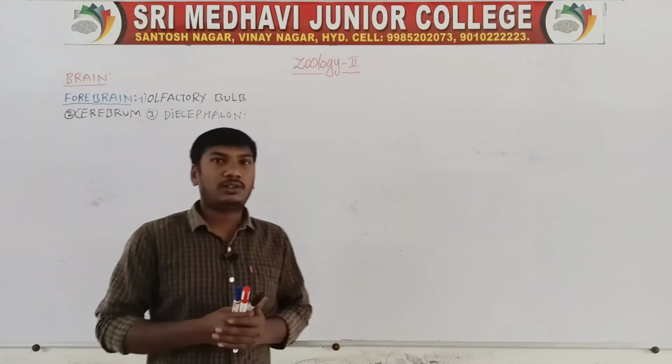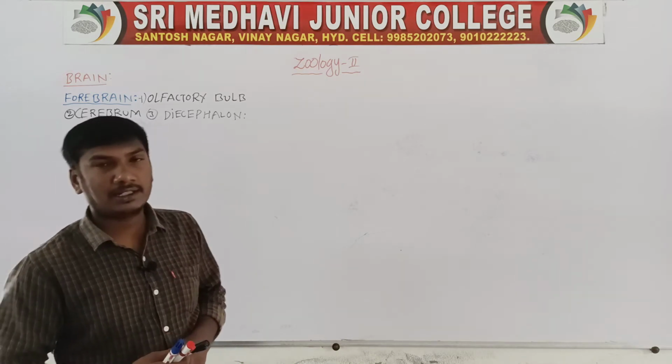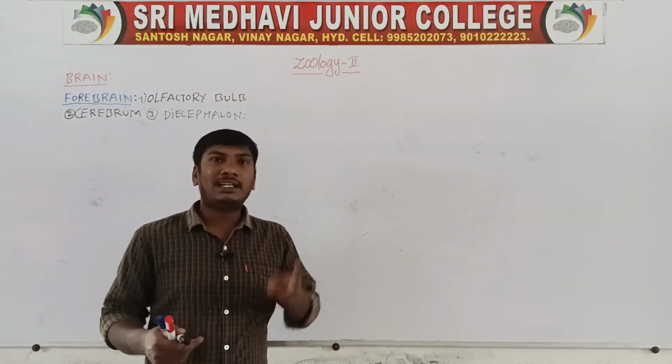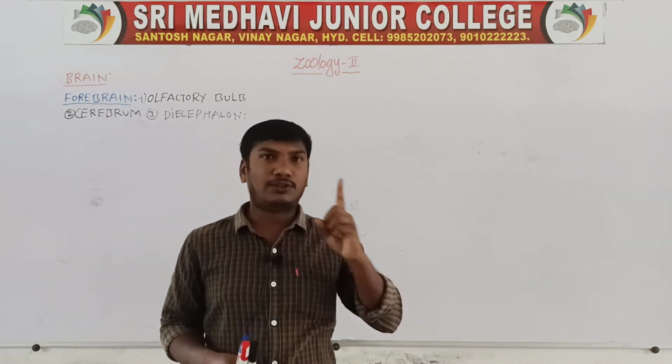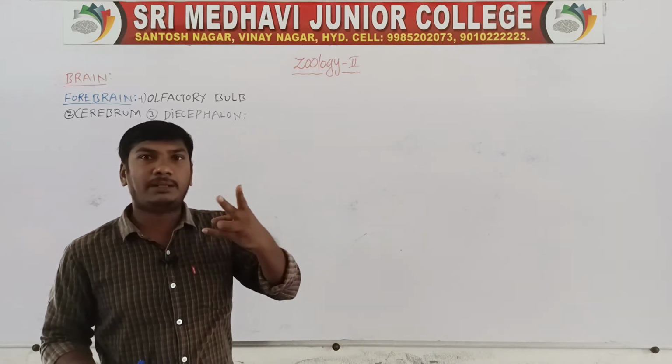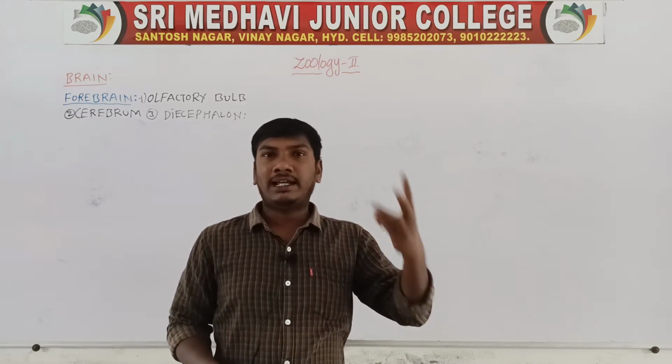Hello everyone. Today we will discuss the human brain. The human brain contains mainly three regions. First one, forebrain. Second one, midbrain. Third one, hindbrain.